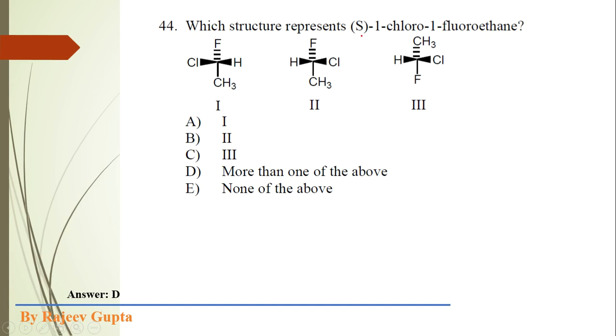So with this IUPAC name we have to choose the correct structure which is relevant to this IUPAC name. So structure 1, 2 and 3, three structures are given. Which one is S-1-chloro-1-fluoroethane? So first of all we have to use that CIP nomenclature and then the chirality rule.